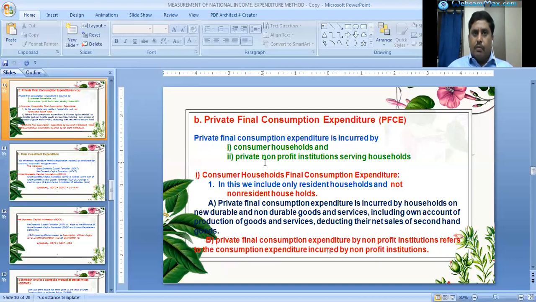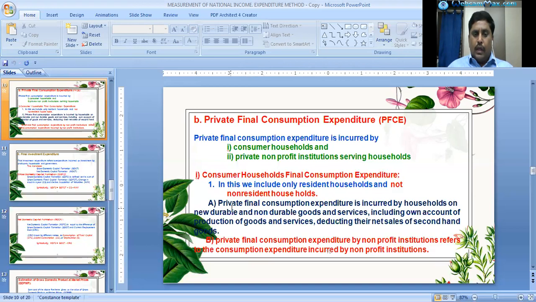Private final consumption expenditure by non-profit institutions like NGOs and Red Cross societies is equal to expenditure on the purchase of goods and services plus compensation of employees plus net value of gifts in kind received from the government, production enterprises, and rest of the world, minus net sales of second-hand goods and sales of scrap and waste.